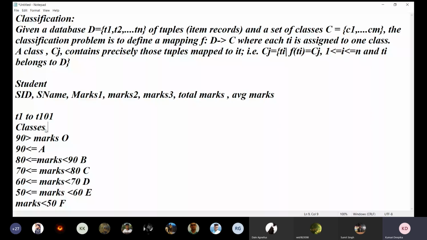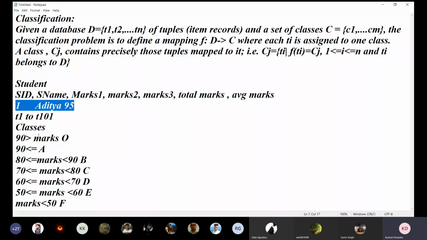So here's the mapping. Suppose one student, the first, is Aditya Sharma, and he's getting marks 95. The average marks is 95. So according to this, we can map this record into which class? Class 1.